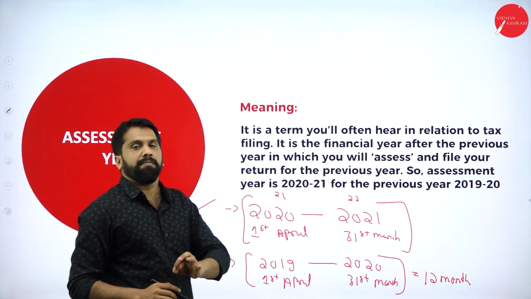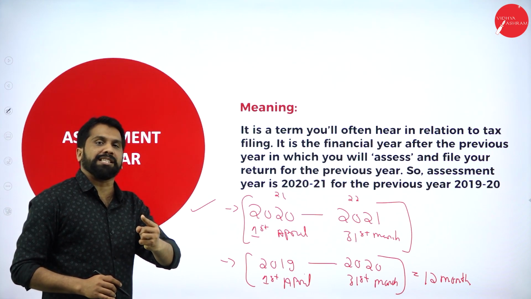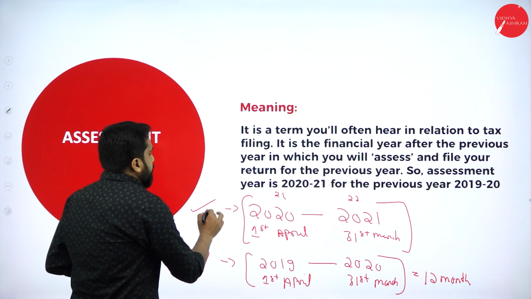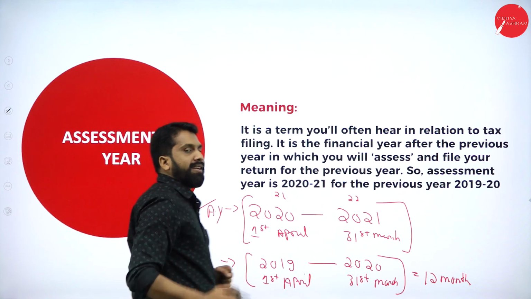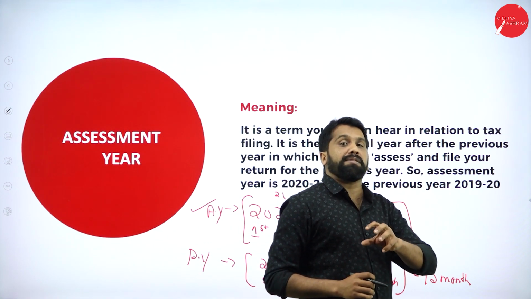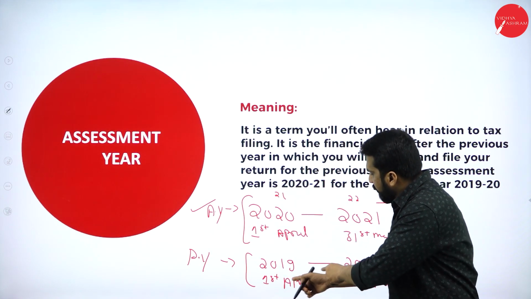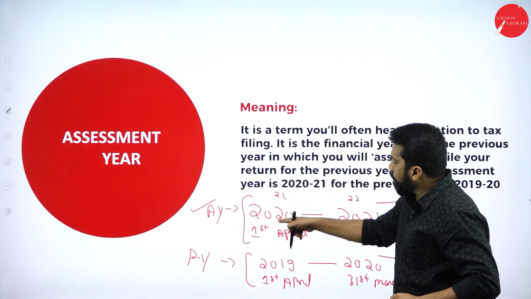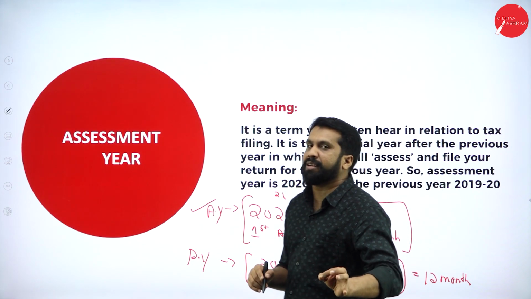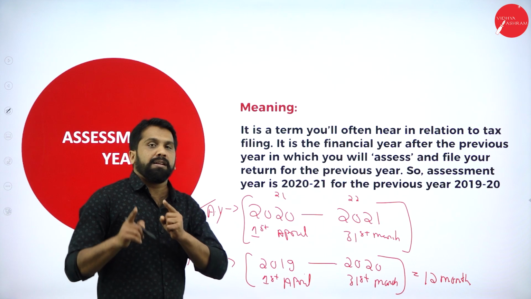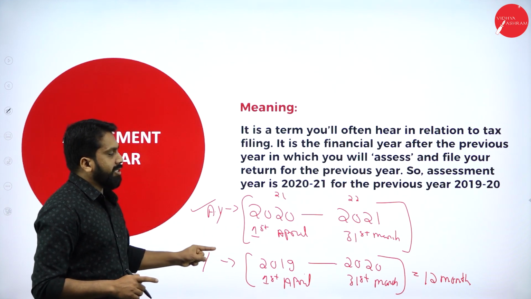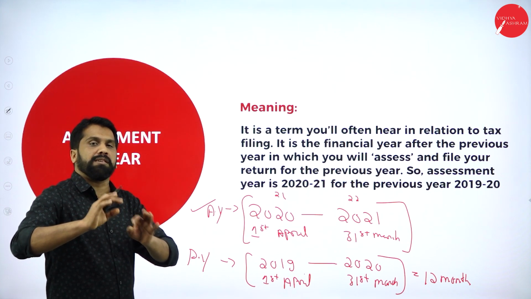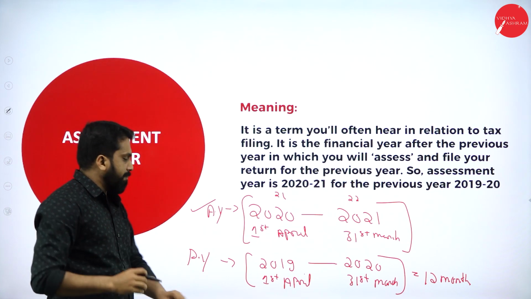Clear? Now, what is previous year? What is assessment year? This we call the previous year. This we call the assessment year. So, the year in which income is earned we call the previous year. When you are going to pay tax, that we call the assessment year. So be clear with this concept. In every problem you will get assessment year and previous year. So the concept is very clear.